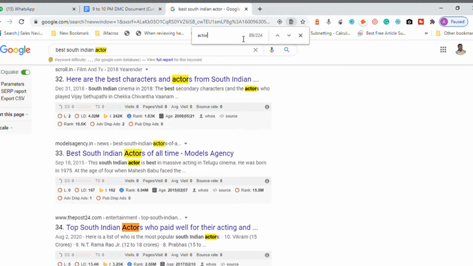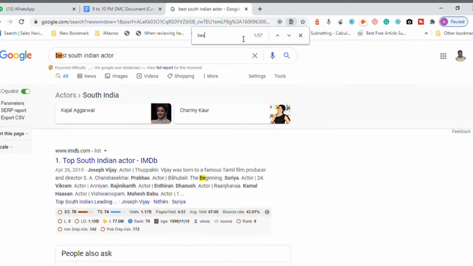Now what happens? Best South Indian actor. The keyword is exactly available only in 8 places. Each and every individual word was available more than 60 times, but the exact match is available only 8 times.